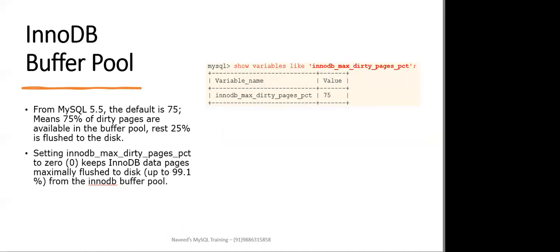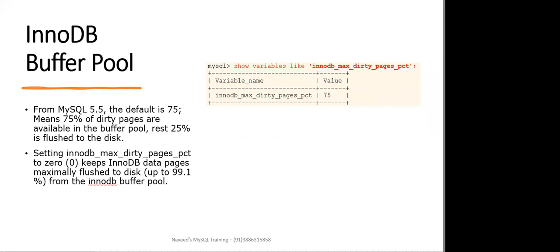Now, how can we configure the buffer pool flushing? See, from MySQL 5.5, you can see one parameter, innodb_max_dirty_pages_pct. InnoDB aggressively flushes the buffer pool pages if the percentage of dirty pages in the buffer pool reaches the innodb_max_dirty_pages_pct threshold, which is defined by this particular parameter. In MySQL 5.5, the default value is 75, meaning 75% of dirty pages will be kept in the buffer pool and the rest 25% will be flushed to the disk.